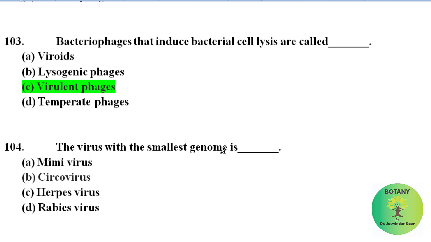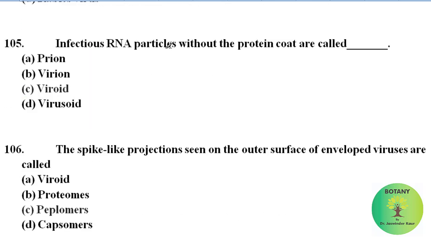The virus with the smallest genome is mimivirus, circovirus, herpes virus, rabies virus. Correct answer is circovirus. The virus with the smallest genome is circovirus. Infectious RNA particles without the protein coat are called prion, virion, viroid, virusoid. Correct answer is viroid. Infectious RNA particles without the protein coat are called viroids.